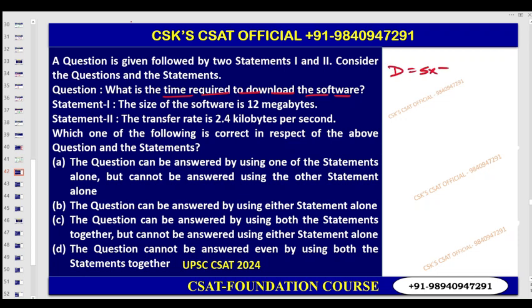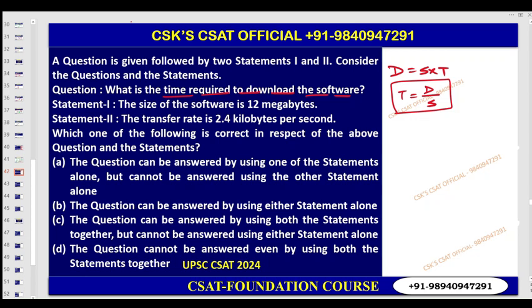So distance is equal to speed into time, right? Distance is equal to speed into time. Then the time is equal to what? Distance by speed. Time is equal to distance by speed. Okay. Now,